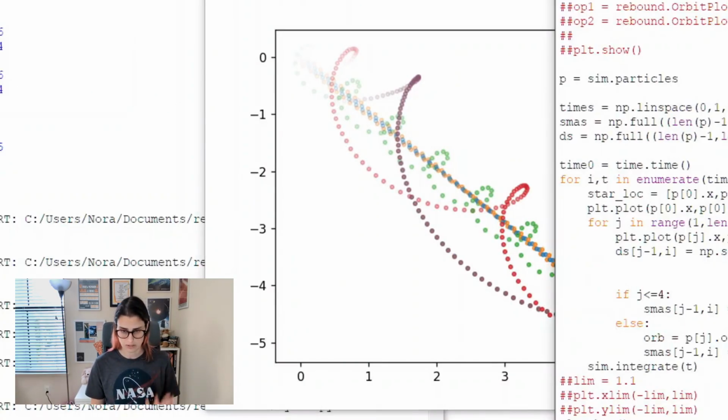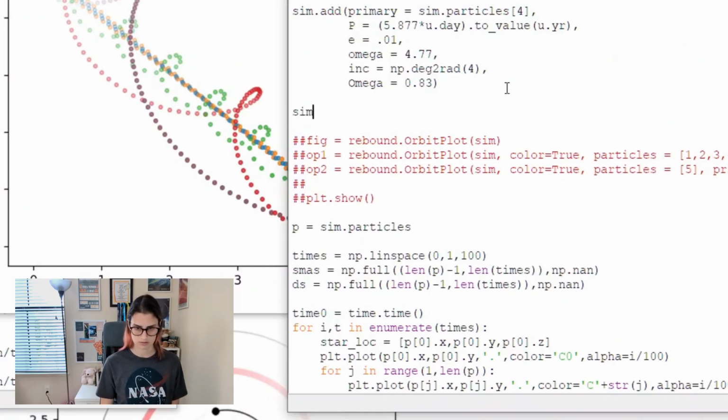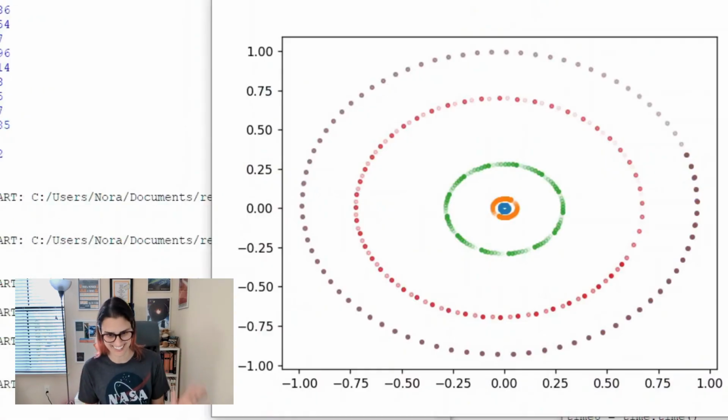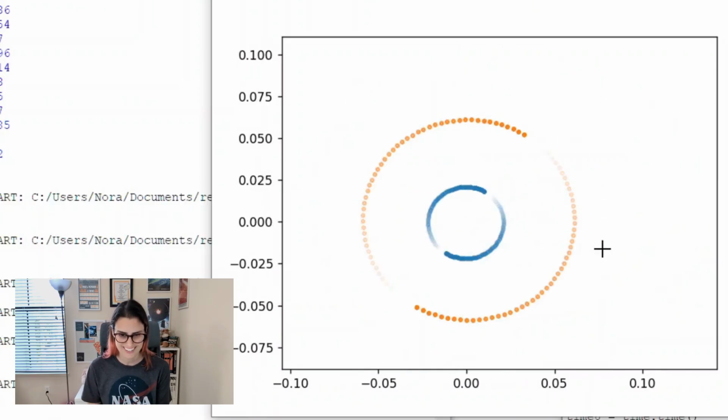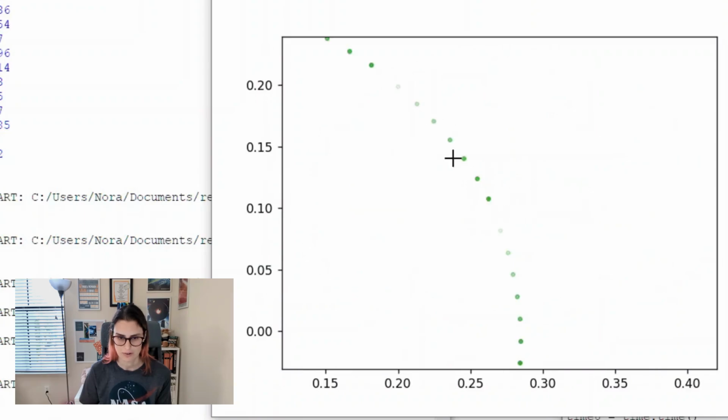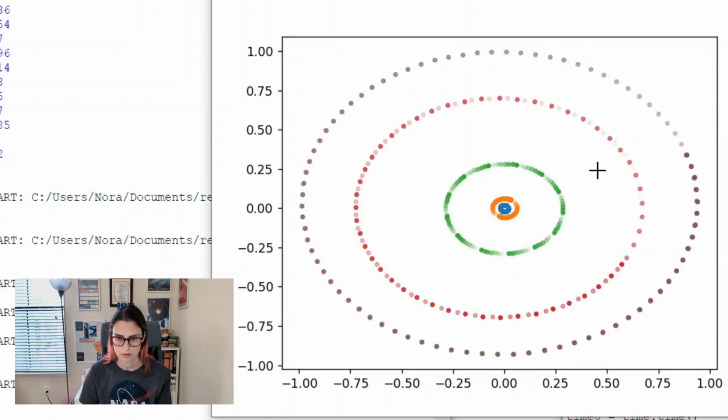Okay, let's do that. After we add all these particles, we'll do sim move to, I think that's what it's called. Ha, there we go. Okay, this is making a little bit more sense. And you can see there's like multiple orbits here because it's getting darker as you go around, at least for these inner ones. Whereas for this outer one, you're really only seeing mostly one orbit. And here are the stars, both in their little orbits. But yeah, so you can see that every orbit it went through, it was a little bit farther along in its orbit when it got plotted.